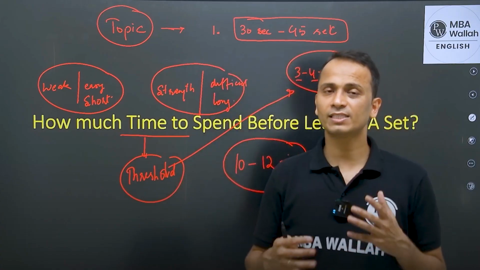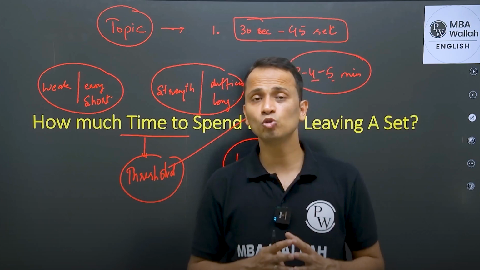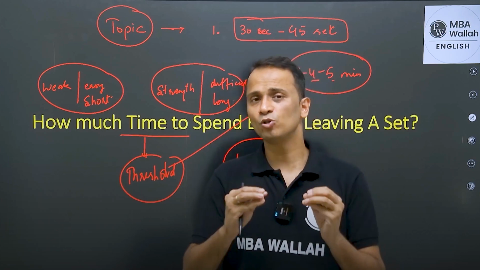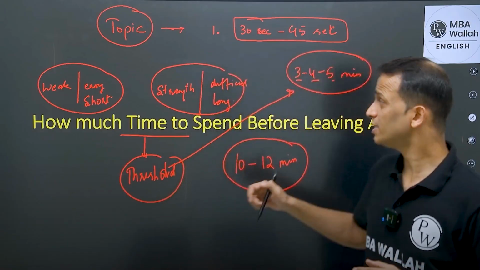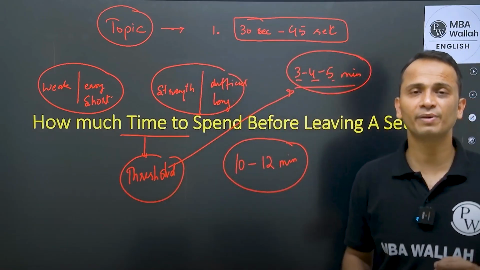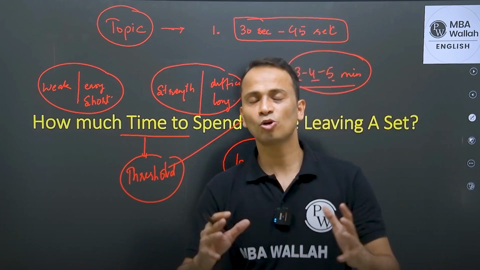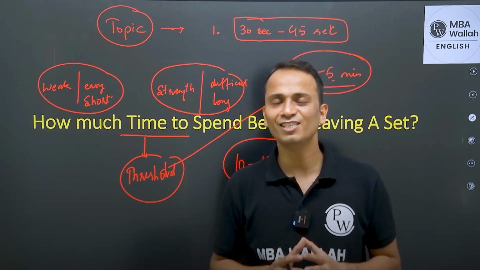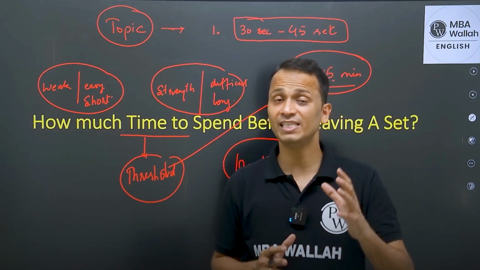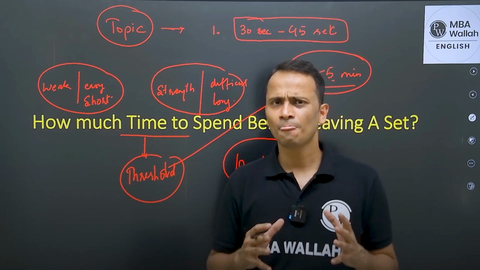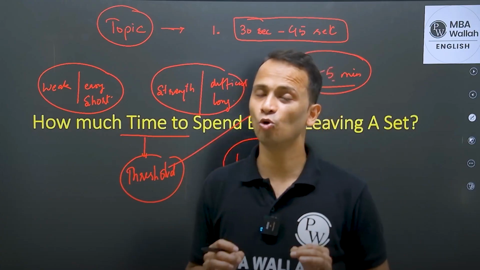Now in quant, this time is maybe 30 seconds, 45 seconds, or 1 minute, or maximum 2 minutes. So after 1.5 to 2 minutes, if you are nowhere in the question of quant, you must take an exit. But this time is 4 to 5 minutes for a set in LR and DI. So friends, this is all about a proper strategy of selecting a set in the CAT examination in the LRDI section, and after how much time we should take an exit from a set if we are nowhere in the set.